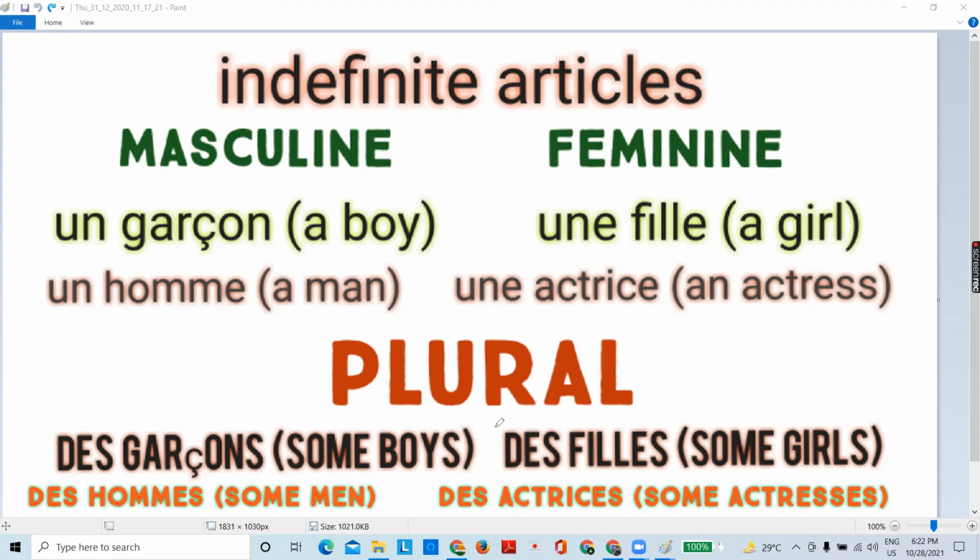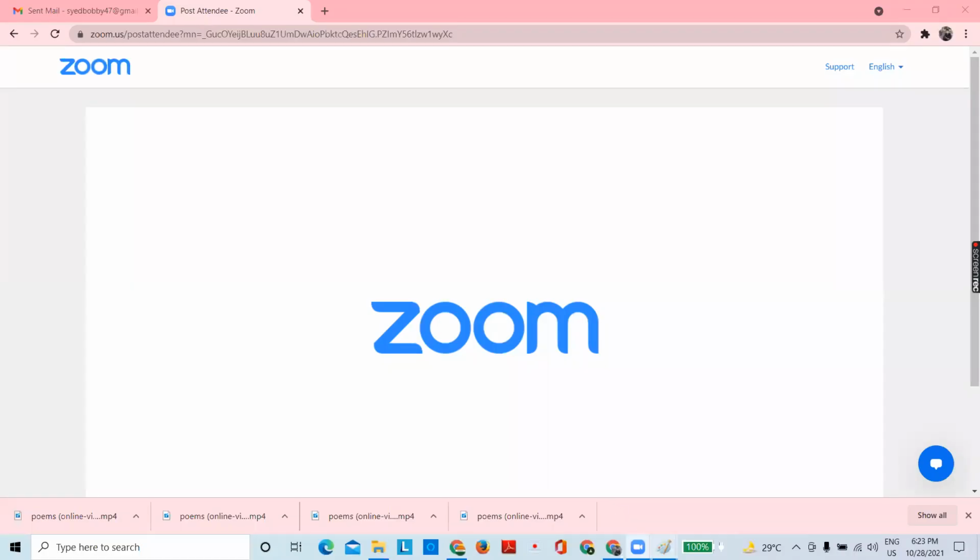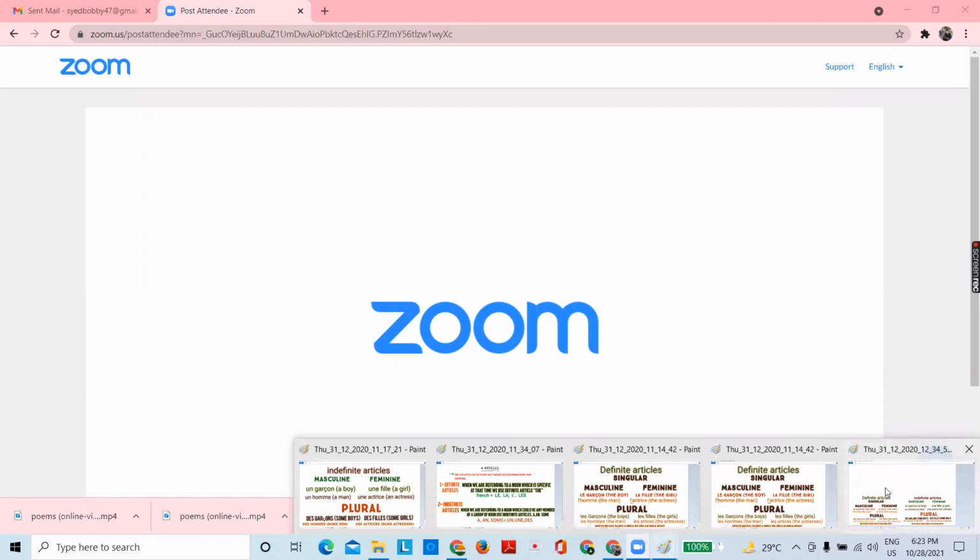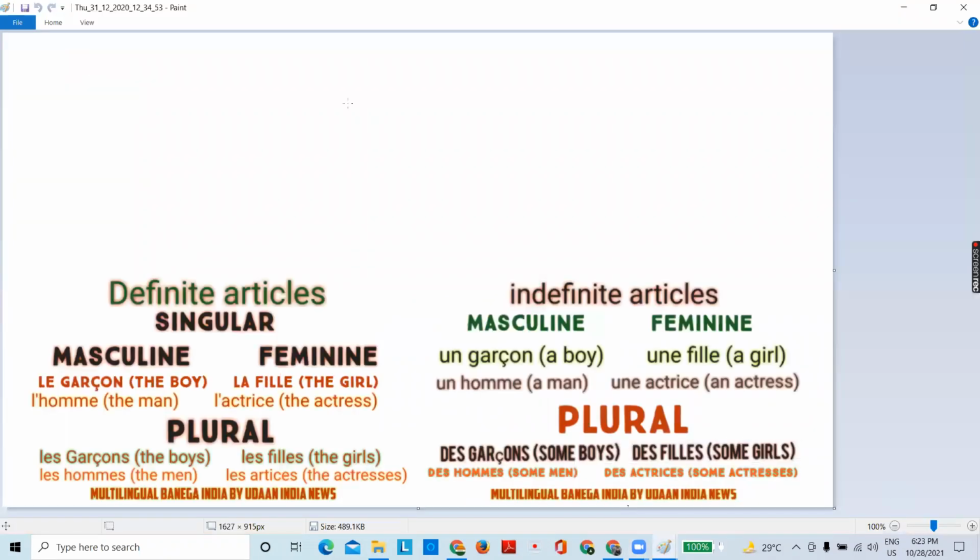So these were the definite and indefinite articles which we have learned right now. Now you can see definite and indefinite both together here. Okay, you will understand. So you can see definite le, indefinite un. Le means the, un means a and one. La means also the for feminine, so for feminine we use une.